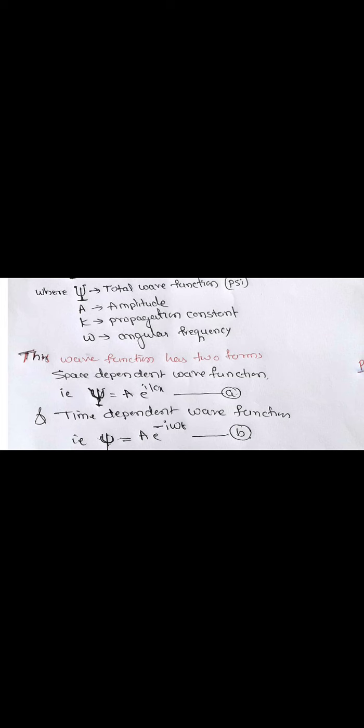The space dependent one is denoted by small psi, which is equal to A into e to the power i kx, where x indicates the position, that is the space.